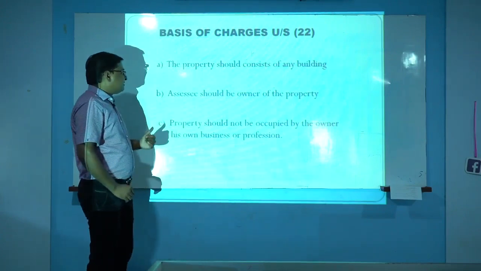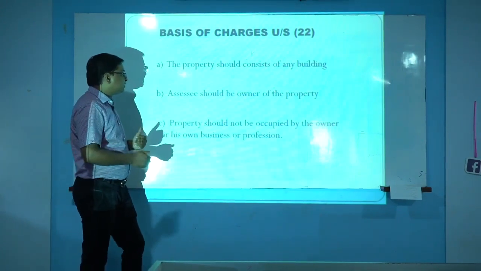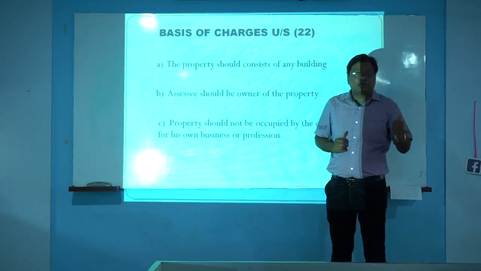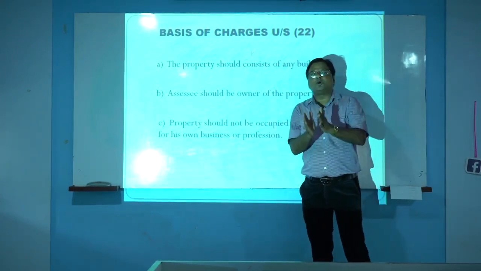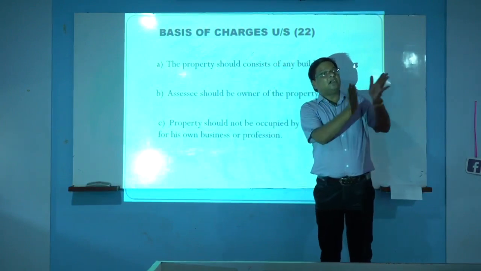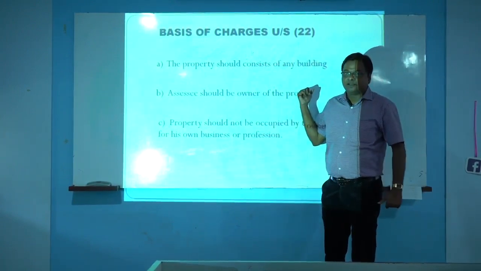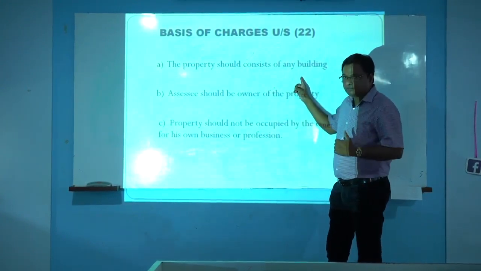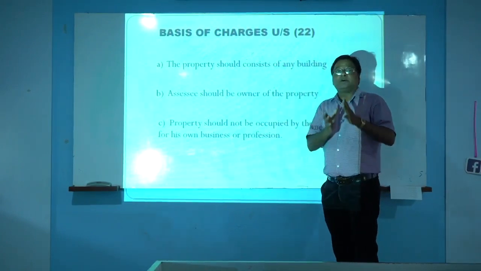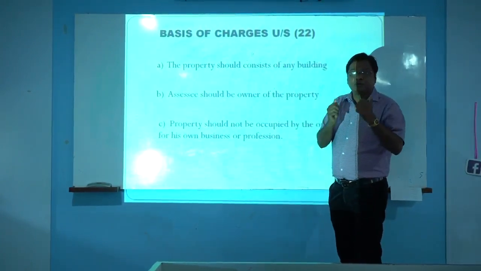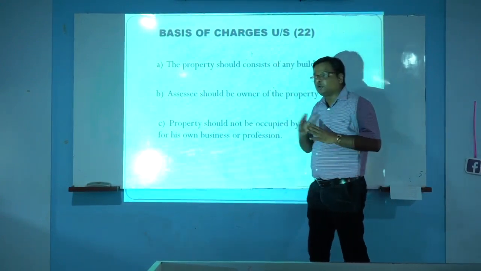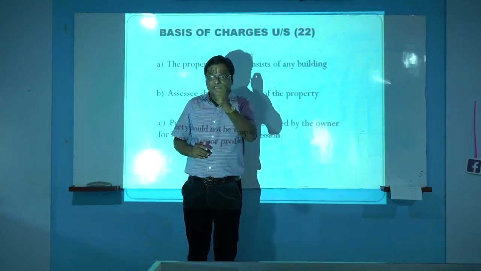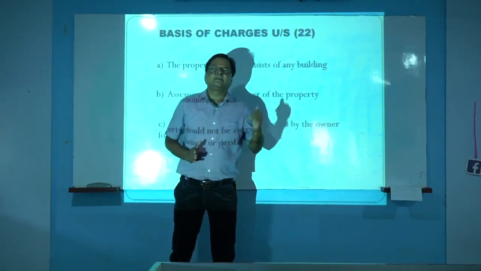The third point is that the property should not be occupied by the owner for his own business or profession. If there is a house property, and the owner is using that house property for his own business or profession, then any income earned through that property will not be taxable under this head. That means, to determine that a particular income is house property income, there should be a house or building or any kind of flat, the assessee should be the owner of that property, and the property should not be used or occupied by the owner for his own business or profession. Then any income derived from that property will be taxable under this head. Next slide.